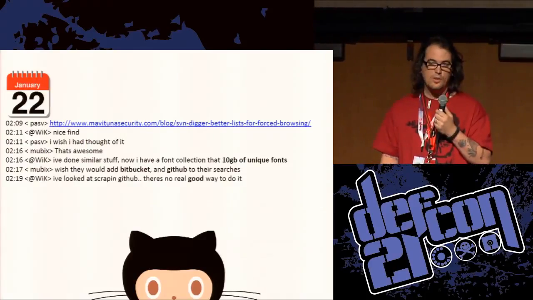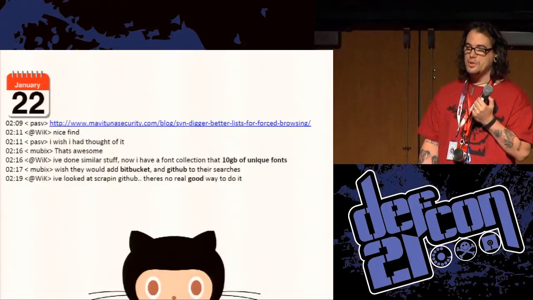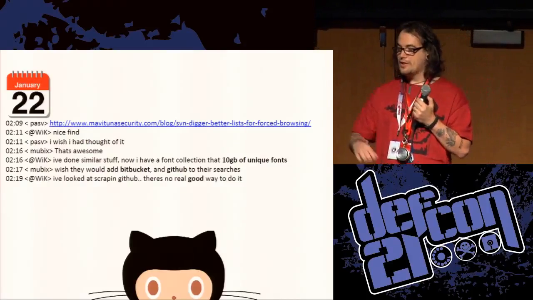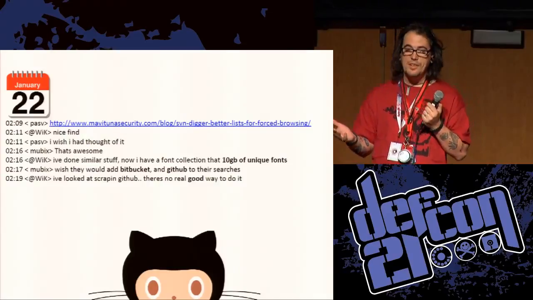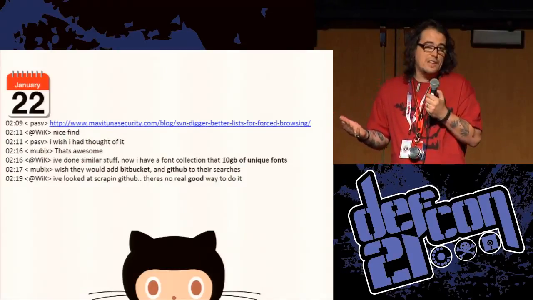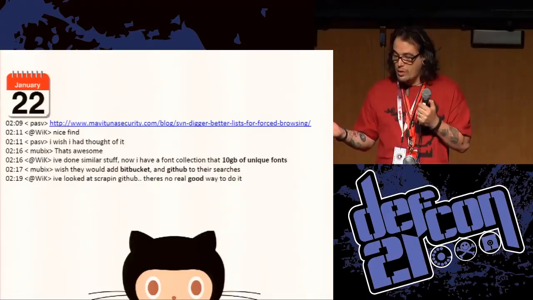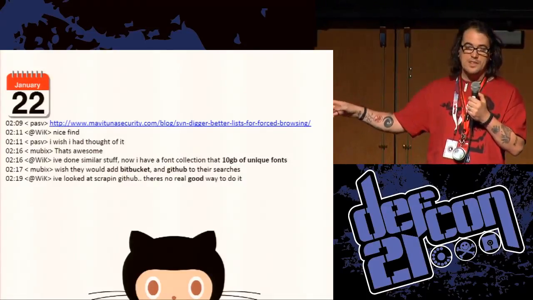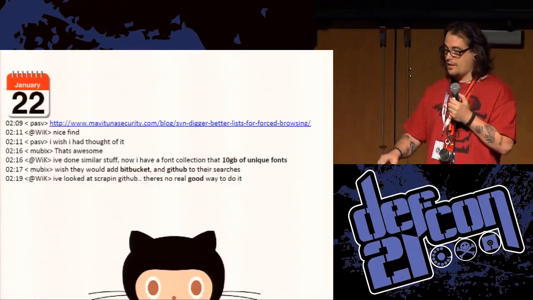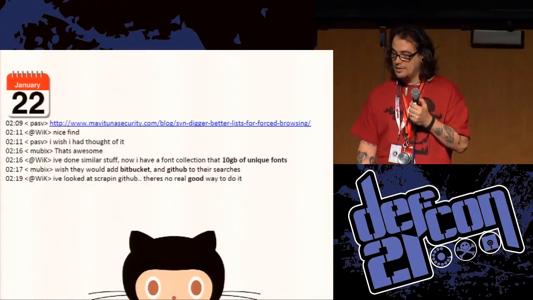So this is how everything got started. 2 o'clock in the morning, somebody posts a link to SVN Digger. Everybody thinks it's cool. I haven't seen anything like it before then. Rob's like, that's awesome. And that one line, that's the only reason he's standing up here right now, because of that one line of code. One line.